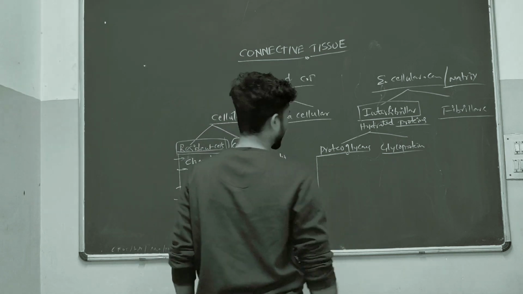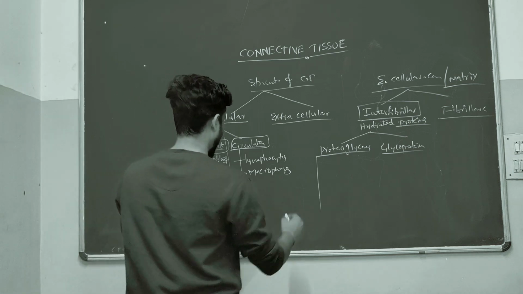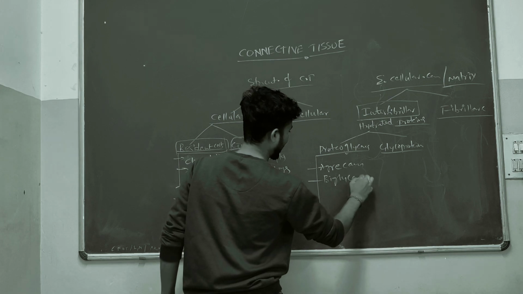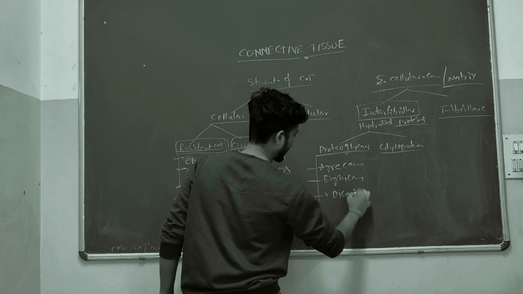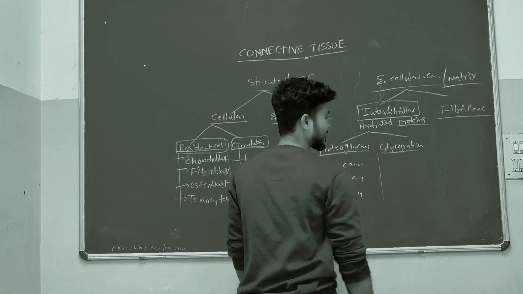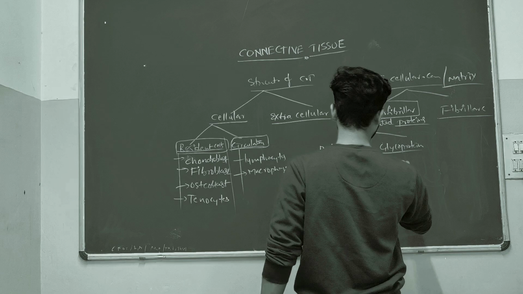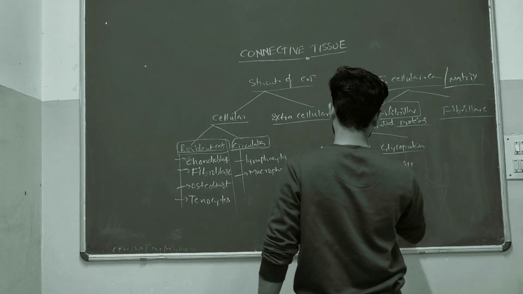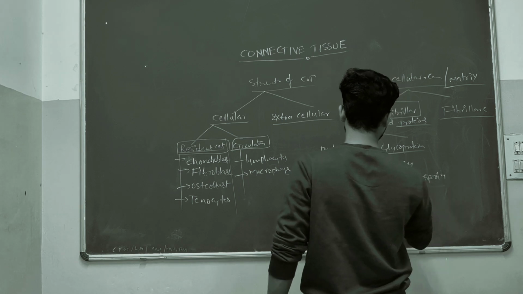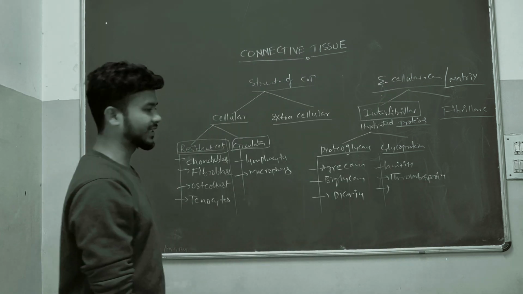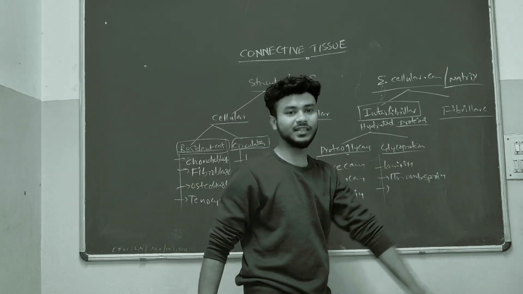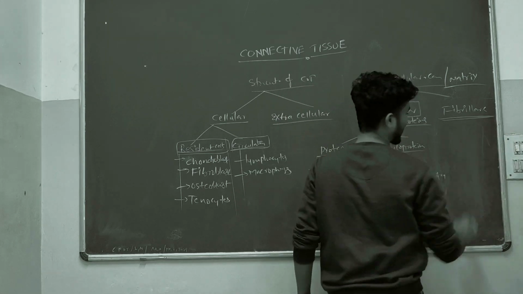Okay. Now some examples for proteoglycans are glycan, decorin. So these are some examples for the proteoglycans. Now glycoproteins examples: laminin, thrombospondin. So these are some examples for the glycoproteins. Now we will see the fibrillar component.